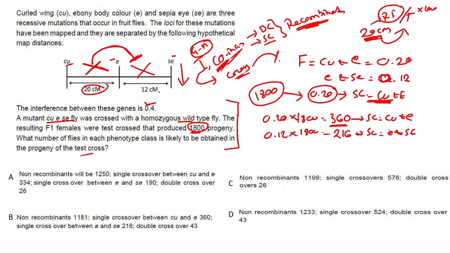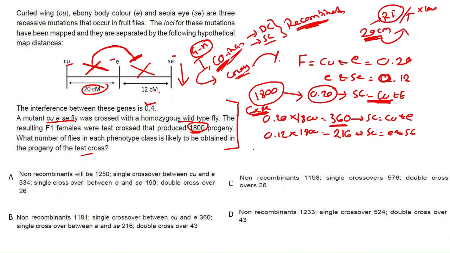Now what is the expected double crossover? These are the expected values: expected single crossover between Cu and E, expected single crossover between E and Se, then expected double crossover product.